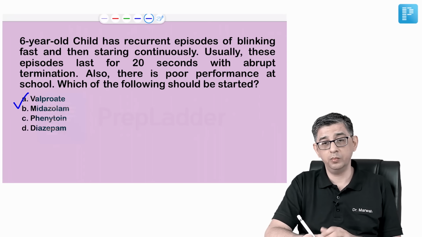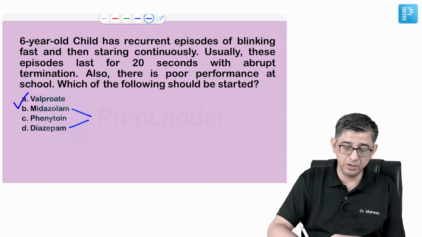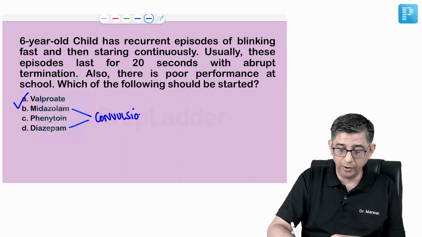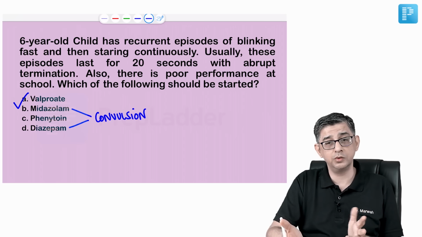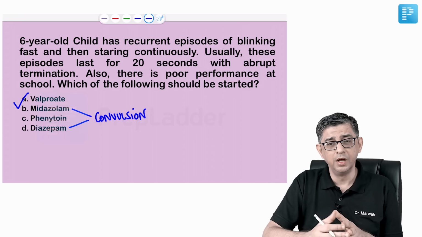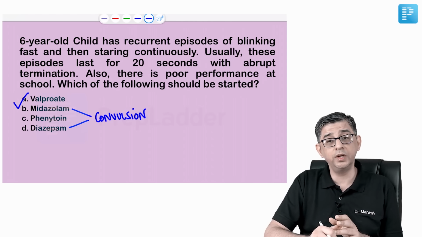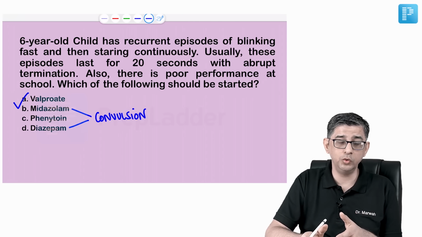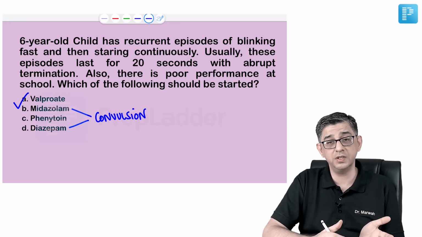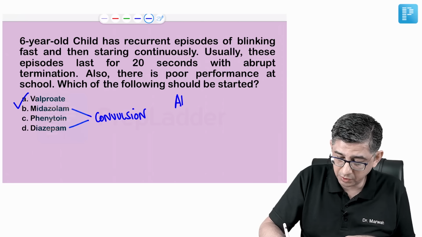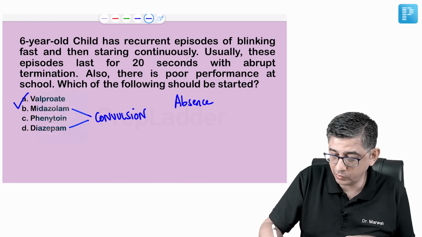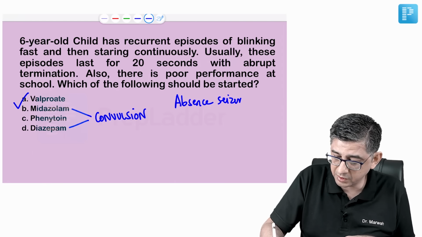Midazolam and diazepam, they both are useful for controlling a convulsion. I mean, we can use midazolam in the form of a drip, or we can give it even in the form of a nasal spray, or we have rectal diazepam also. You can give IV diazepam also, but the point is they are useful for controlling a convulsion. And phenytoin is anyway useful for management of GTCS, but not in absence seizure, where the classical presentation would be present. Always they used to ask in absence seizure, vacant staring spells.